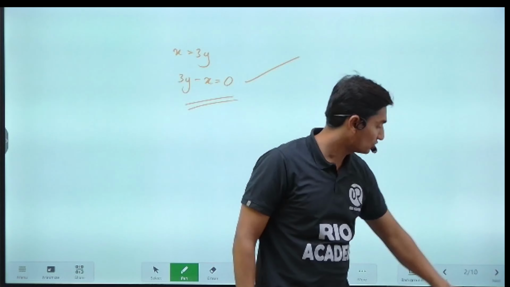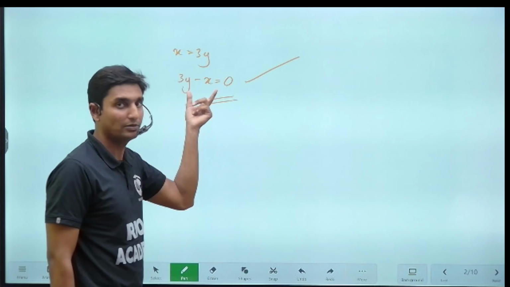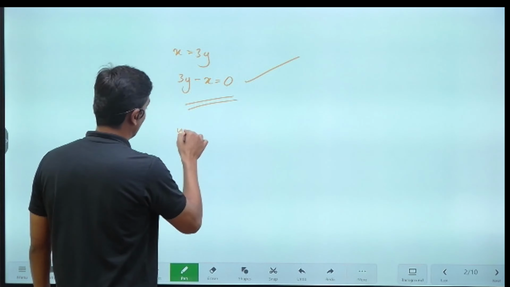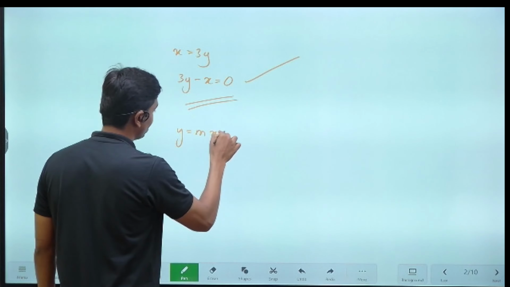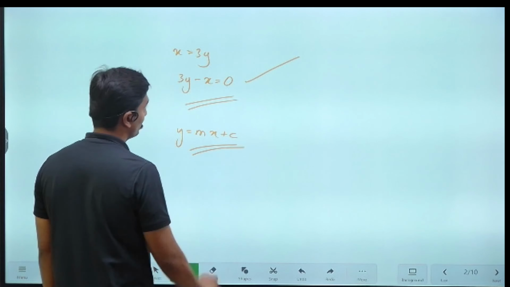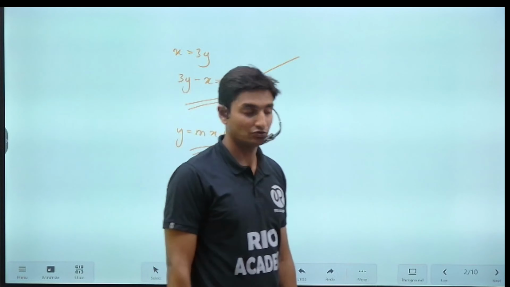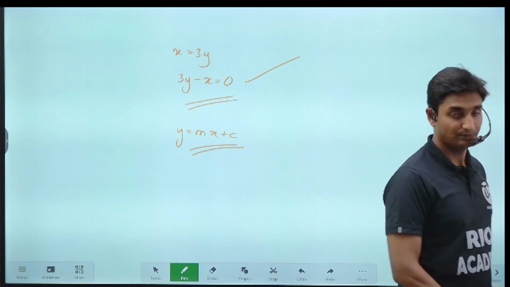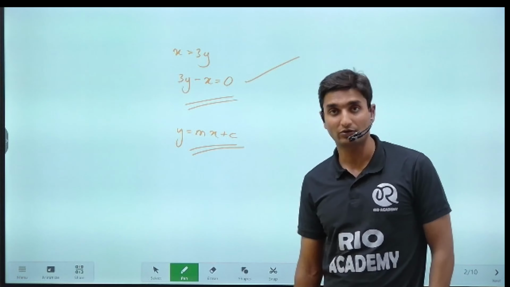Finally, the equation we have obtained is nothing but 3y minus x, which is equal to 0. And what is the standard equation of the line, guys? y is equal to mx plus c. It is in this format, correct? So 3y minus x is equal to 0, that, guys, is nothing but the equation of the particular line.